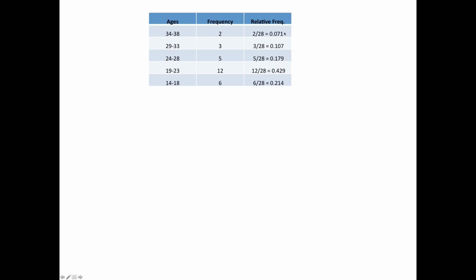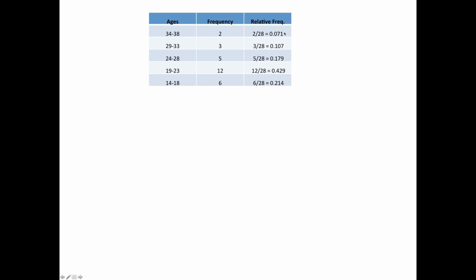So here we go. These are the relative frequencies. So in other words, in this oldest age group right here, about 7.1% of the women were in the oldest age group. Okay, on to the next part.